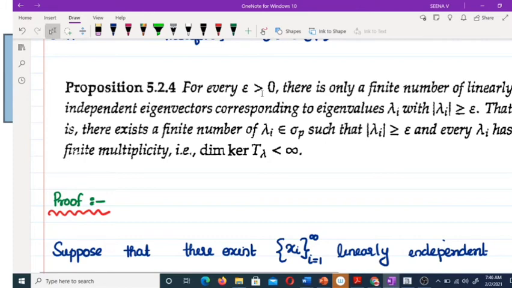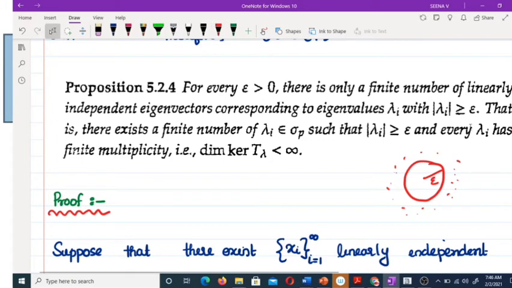That means if you consider an epsilon ball here, then the result says that the eigenvectors corresponding to mod lambda I greater than epsilon are only in finite number.